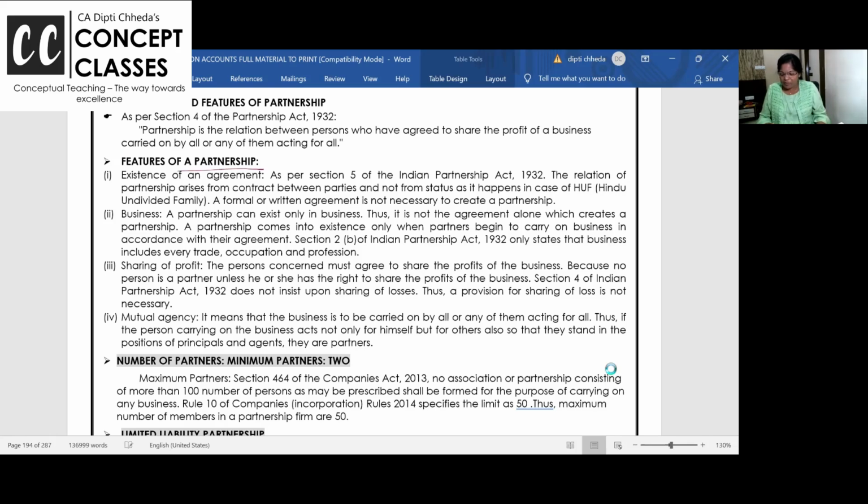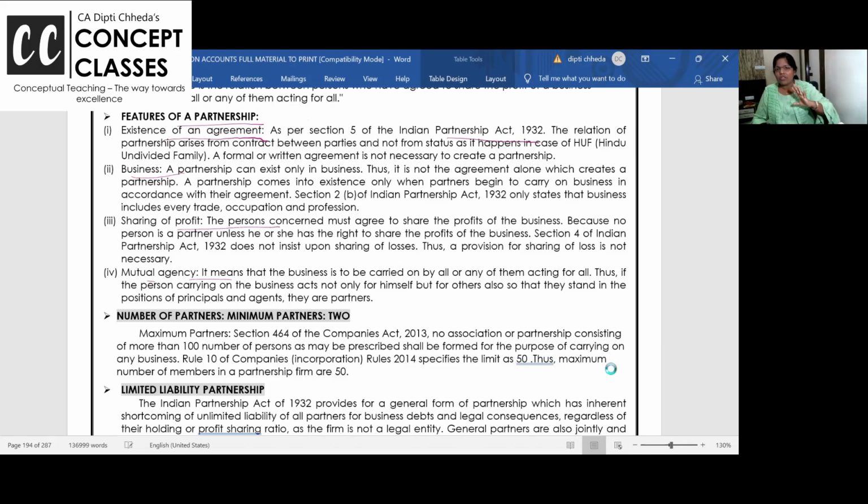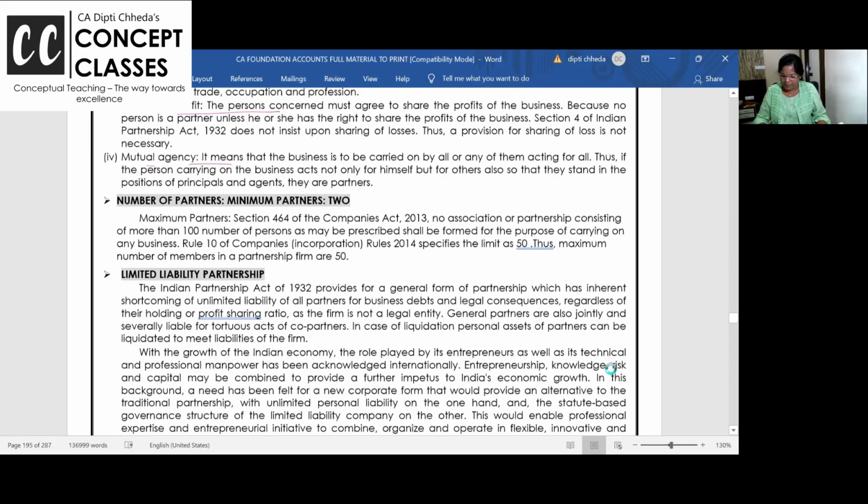So features of partnership. It is with agreement as per the Indian Partnership Act. The relationship of partnership arises from contract between parties and not from status. And they can do business. They can share the profits. And it's like a mutual agency. Just give it a reading. I'm not teaching you theory or law, but कभी-कभी पूछते हैं ना ऐसे questions exam में.